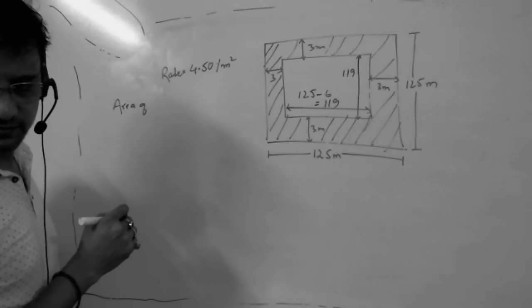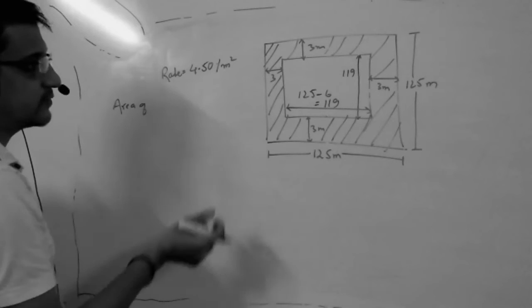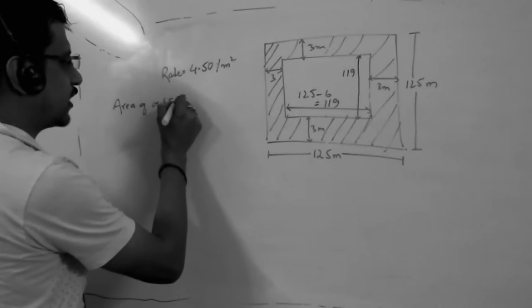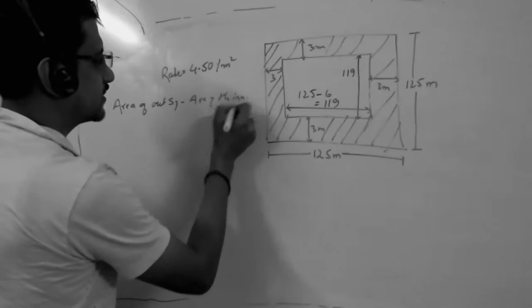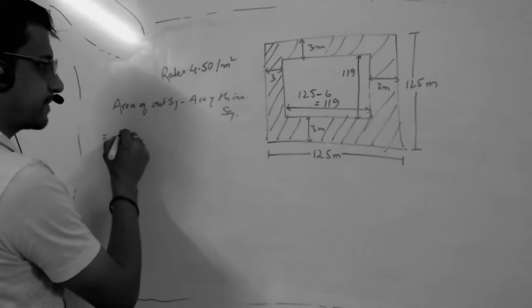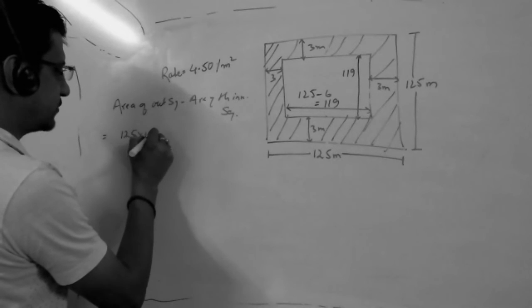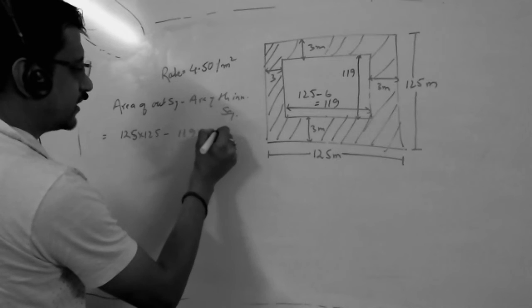Yes, Varun. Area of the inner square and the outer square. What do you have to subtract from what? Area of the outer square minus area of the inner square. What is the area of the outer square? 125 into 125. Very good. Area of the inner square is 119 into 119.